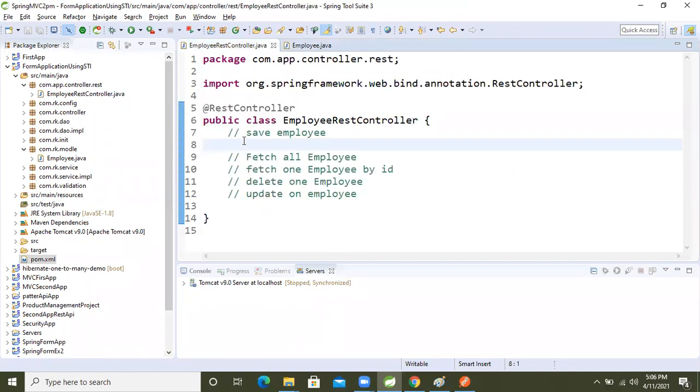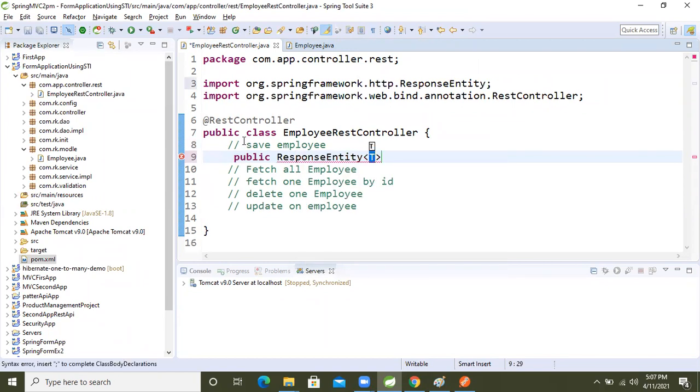Now we want to save the data, guys. For that, how can we write the method? Public ResponseEntity, inside that we will take a String, and the method name is saveEmployee.